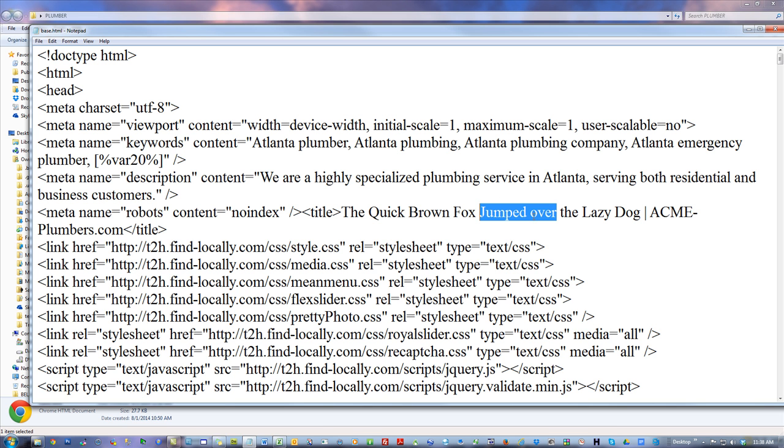Jumped over is a phrase, and it's different than jumped on, jumped in, jumped around, or spring over, spring on, spring around, spring in. These things are completely different concepts. And so jumped over is very different for Google than jumped in or jumped through, okay? Or sprang over or leaped under. That's just for phrasing that applies to you anyway. I mean, jumped over works, but you can't get jumped in to mean the same thing. You don't jump into the lazy dog. However, you could say sprang over, okay?